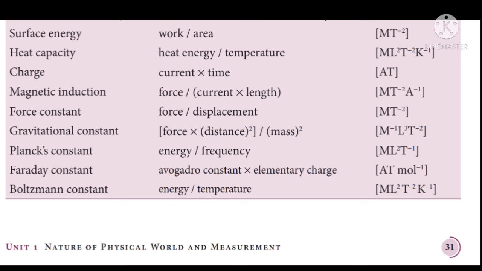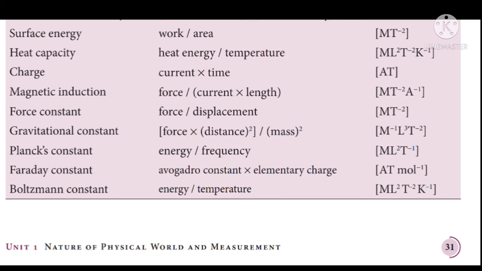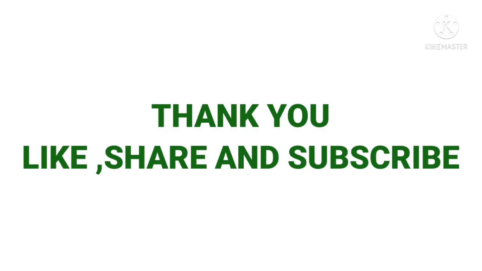And next physical quantity is Boltzmann constant. The expression for Boltzmann constant is energy per temperature. After applying the dimensions for energy and temperature and after simplification we get the dimension as [ML^2T^-2K^-1] for Boltzmann constant. From this table we can understand the dimension for various physical quantities. So we should learn this table, students. Thank you, students.